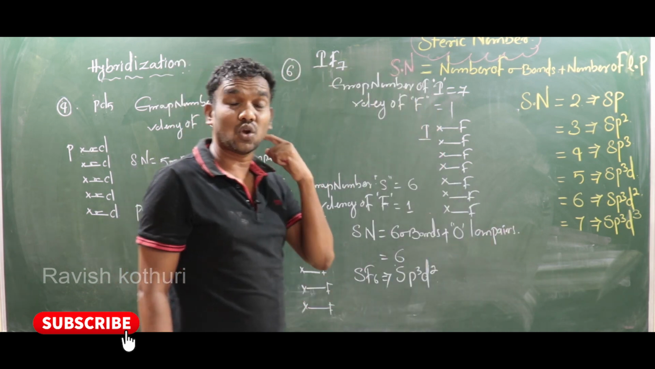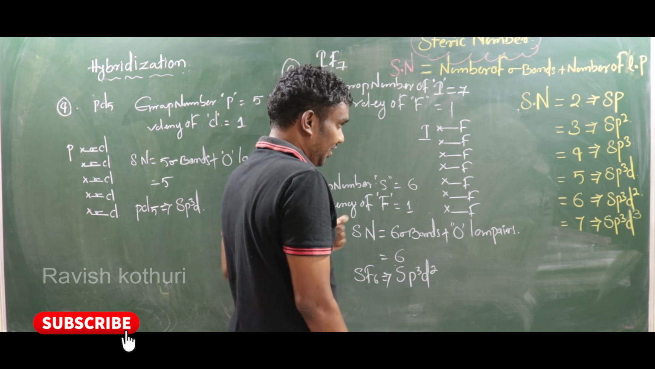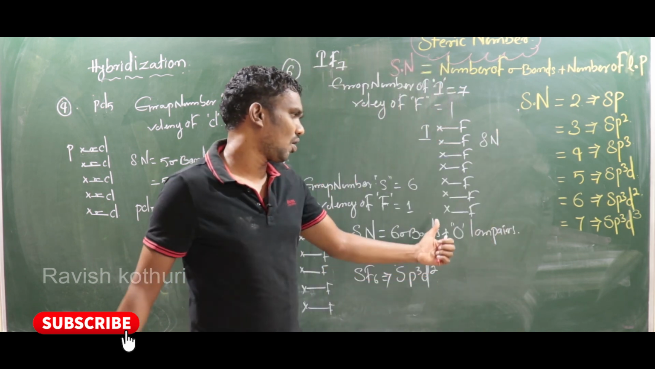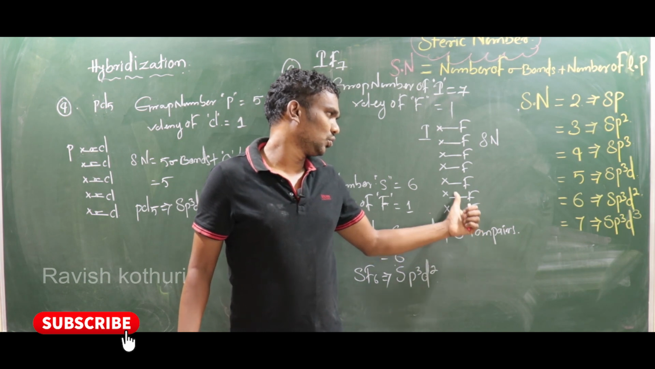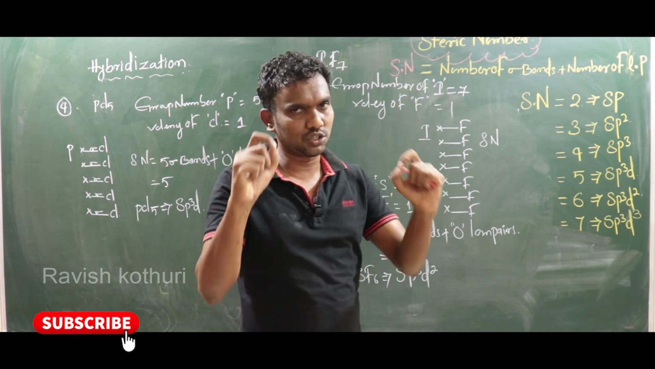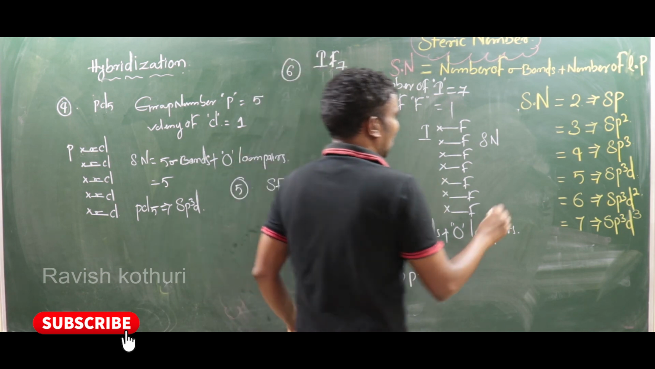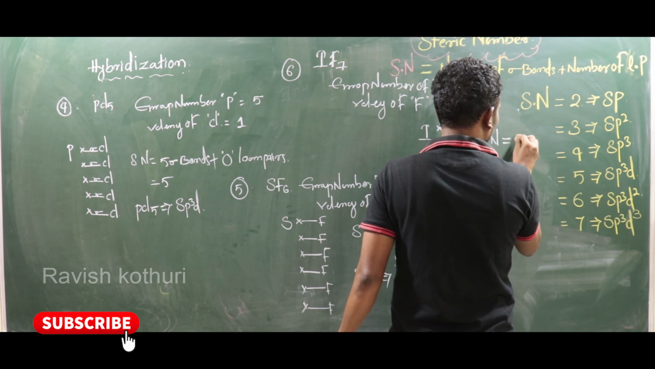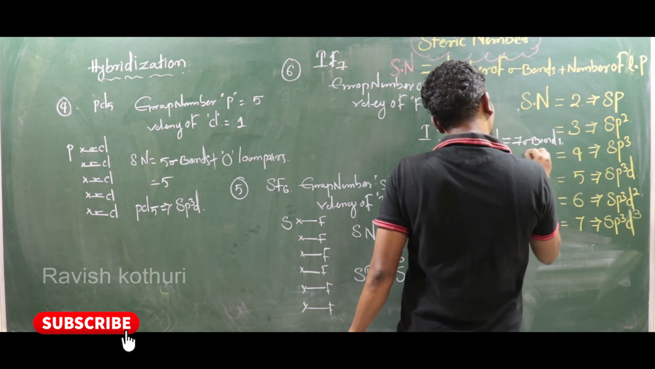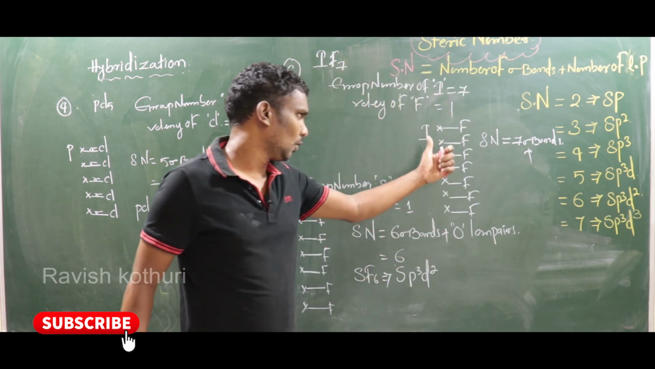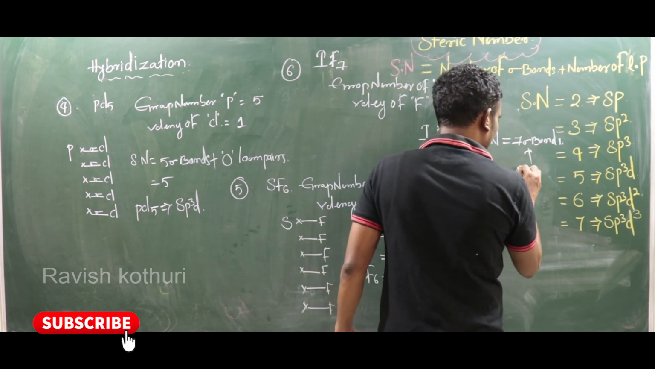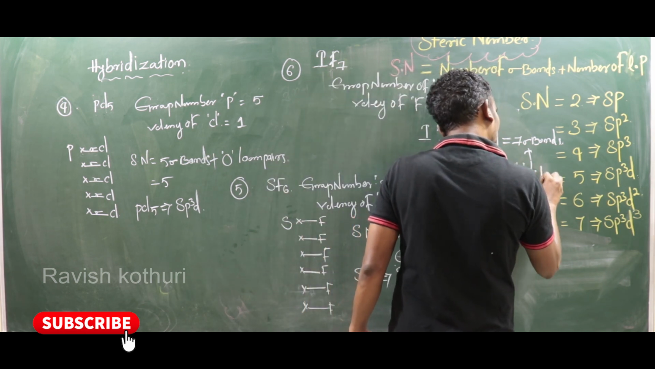Now here, see, what about the steric number? The steric number is, see here, how many sigma bonds are there? 1, 2, 3, 4, 5, 6, 7. 7 sigma bonds. All single bonds are sigma bonds. Note down this point: here there are 7 sigma bonds. Any lone pairs? No lone pairs. Right? 0 lone pairs.